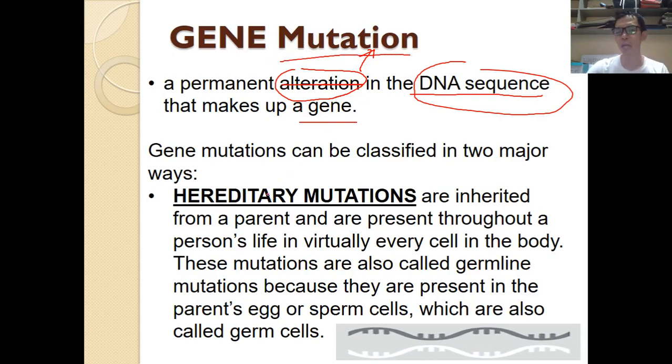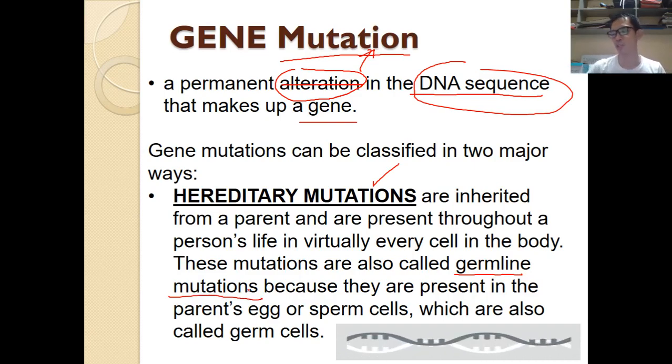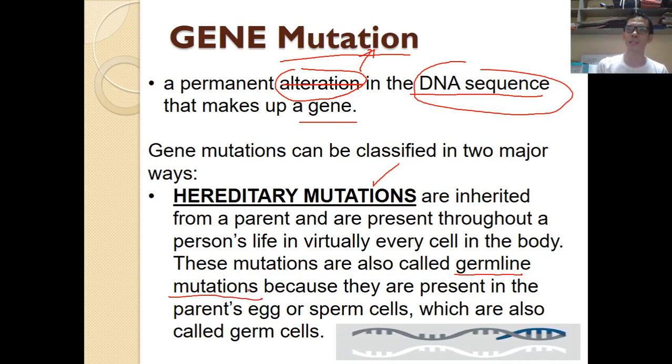Alright, there are two classifications of gene mutation. One of those is hereditary mutation. This is a type of mutation which is passed from parent to offspring, also known as germline mutation. The germline here is the sperm and the egg cell.